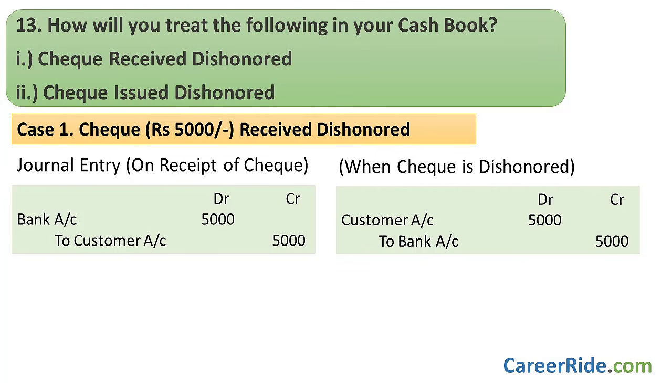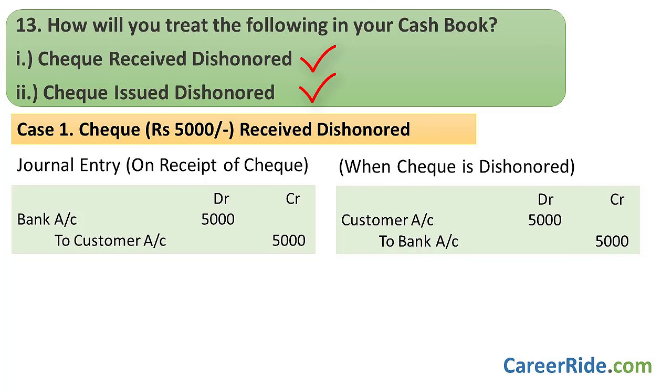Question number 13. How will you treat the following in your cash book? The first case is the check you received gets dishonored. And the second case is the check you issued gets dishonored. Okay, so let's answer the question for double entry cash books that are more common. And let's take case number 1.